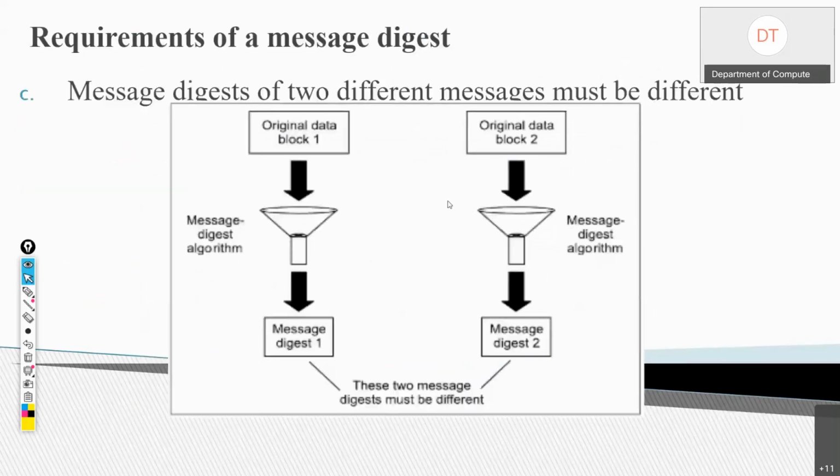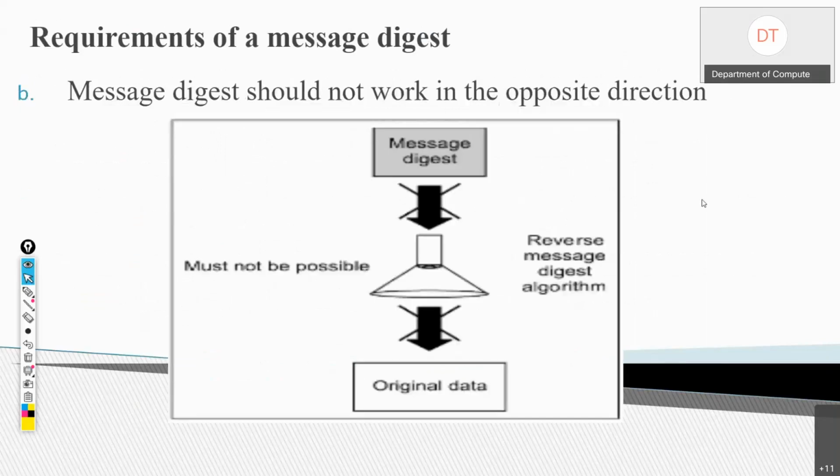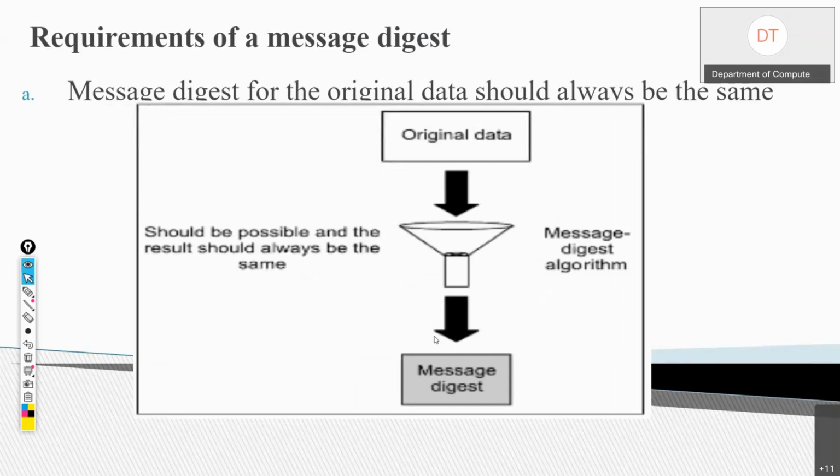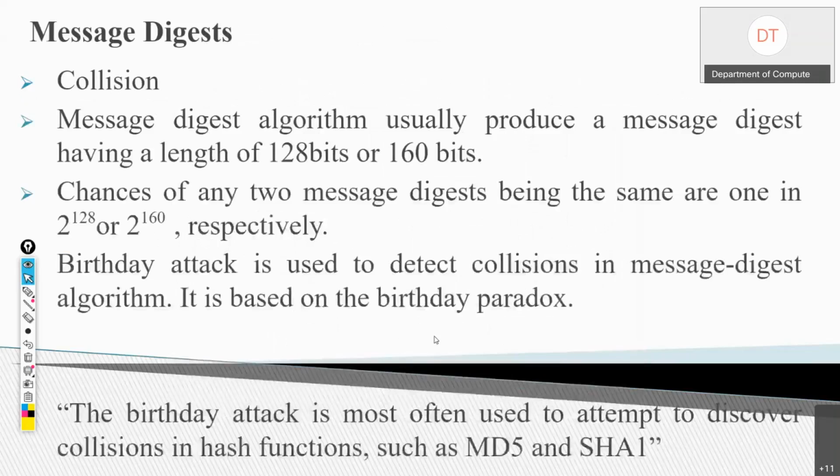So what happens when we are using message digest? Suppose there are two different messages. The message digests created for two different messages will always be different. This is the requirement of a message digest. Second, it should not work in the opposite direction. From original data, you can construct the message digest, but from the message digest, you should not be able to know the original data. One more requirement is that for the same original data, however many times you compute the message digest, you get the same message digest. So these were the three requirements of message digest.